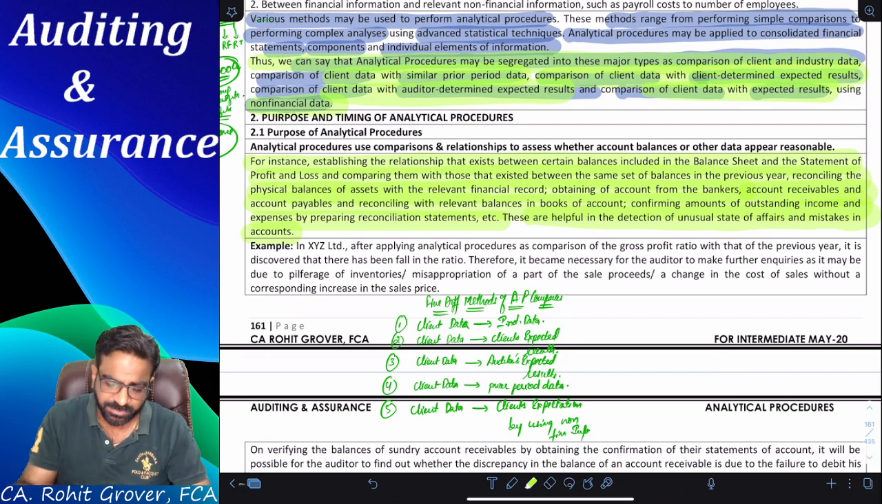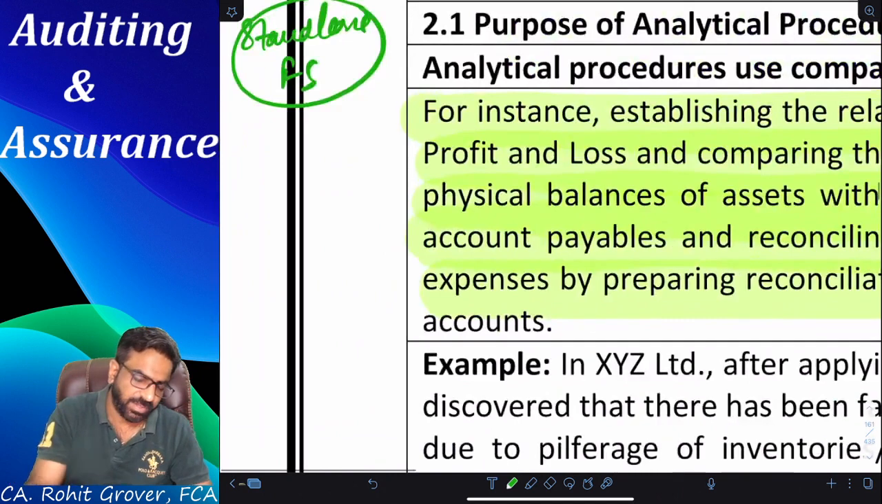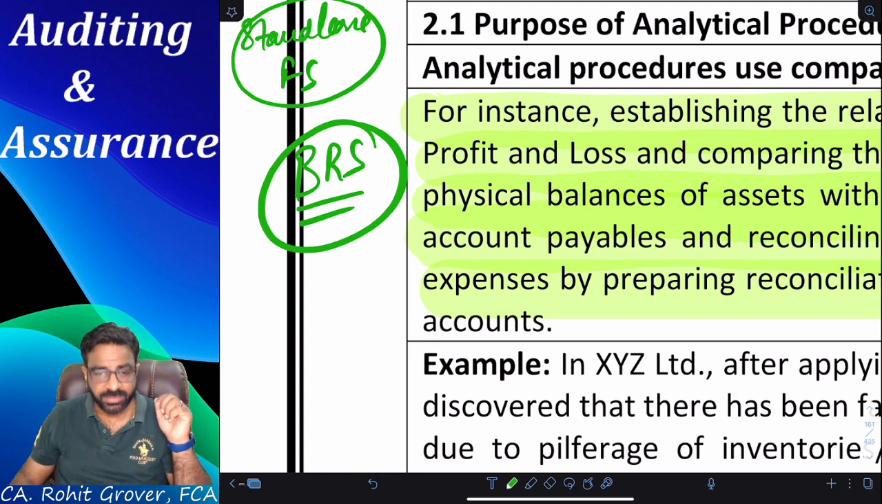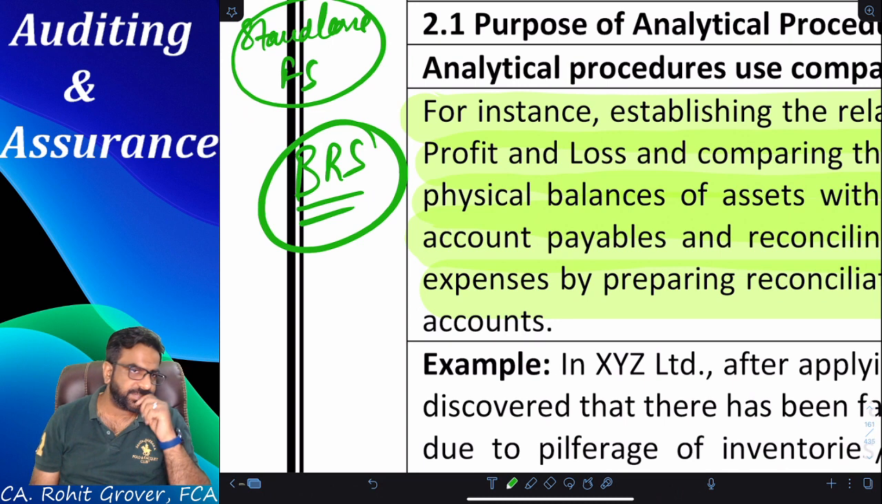So I will ask you a very simple thing, guys. No need to read this big paragraph. Just tell me one thing. What do you understand by BRS? Everyone? Bank record. Yes, bank reconciliation statement. Can anybody tell me how we do the BRS? If anybody is having an idea.